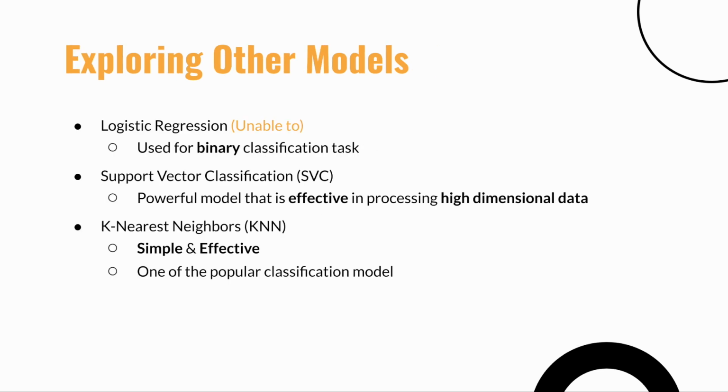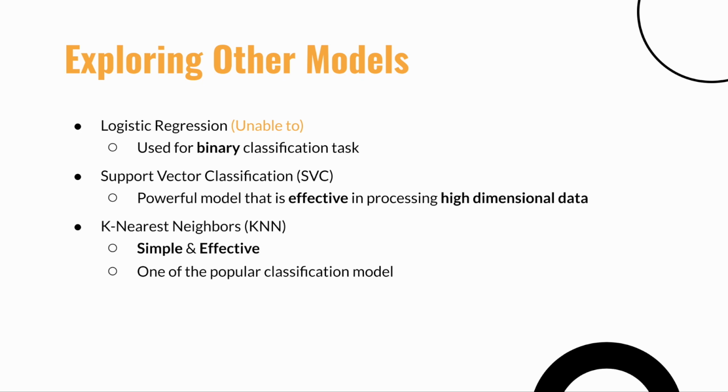Next, we went on to explore other models which we can use apart from the two, and we found three models that are rather popular. First is the logistic regression. However, we are unable to use it as it is used for binary classification tasks, while in our case, it's multi-class classification tasks. Next, support vector classification, also known as SVC, is a powerful model that is effective in processing high-dimensional data.